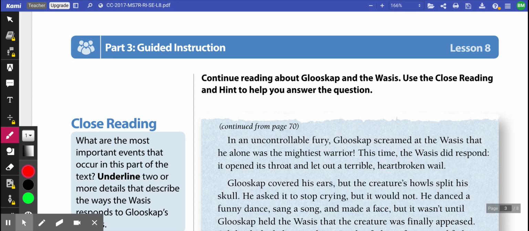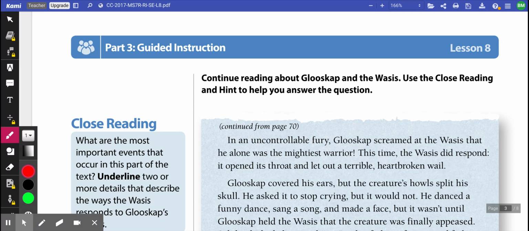So if you need to pause me, I'm going to keep going. And once again, if you need to pause me to keep up, then pause me. It's not going to hurt my feelings. I'd much rather you have all your stuff written in your workbook because it's important. If I write it down, you write it down.